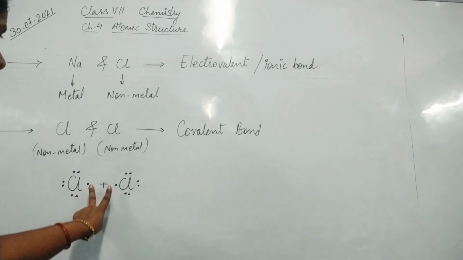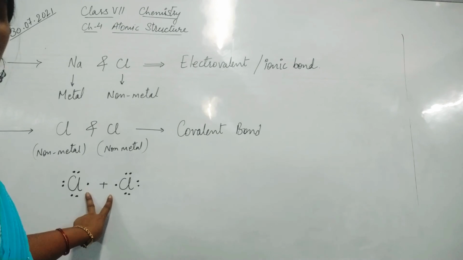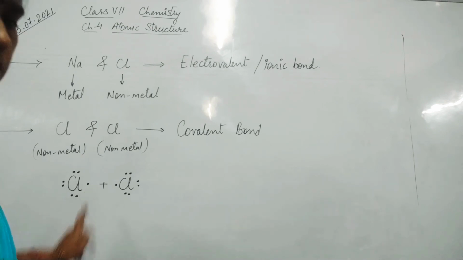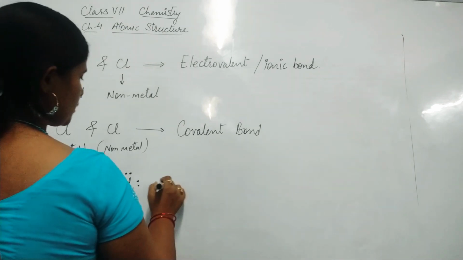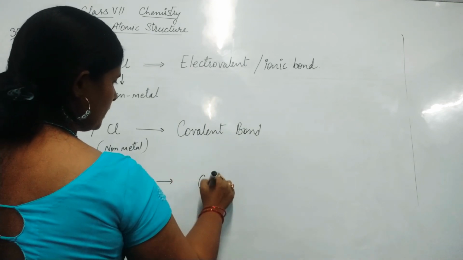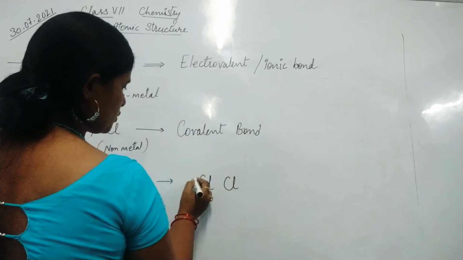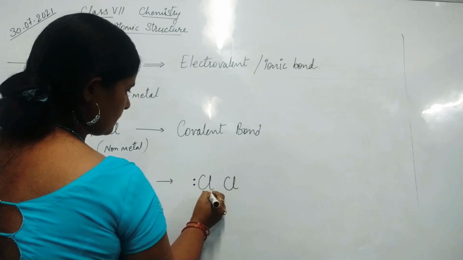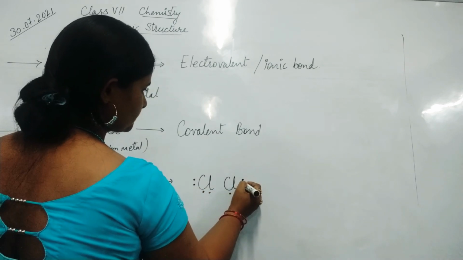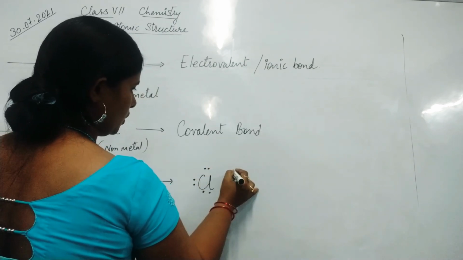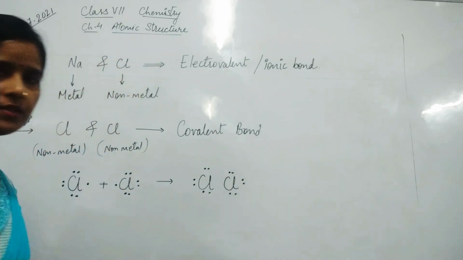Now these two will be sharing their electrons, and it will convert into chlorine and chlorine joined together. We will draw all the dots to represent electrons.